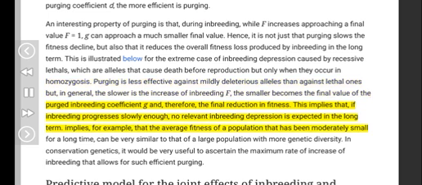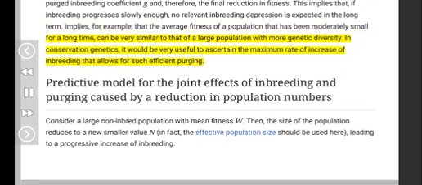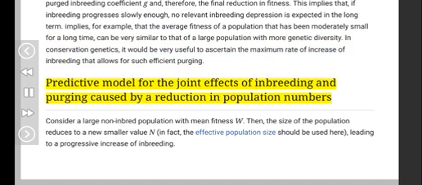This implies that, if inbreeding progresses slowly enough, no relevant inbreeding depression is expected in the long term. It implies, for example, that the average fitness of a population that has been moderately small for a long time can be very similar to that of a large population with more genetic diversity. In conservation genetics, it would be very useful to ascertain the maximum rate of increase of inbreeding that allows for such efficient purging.